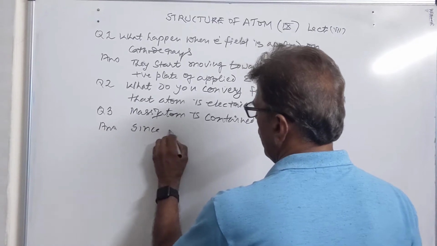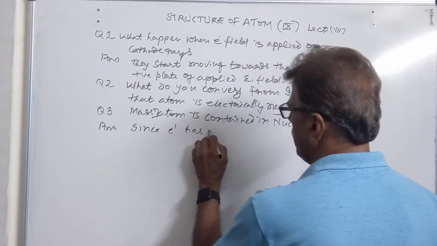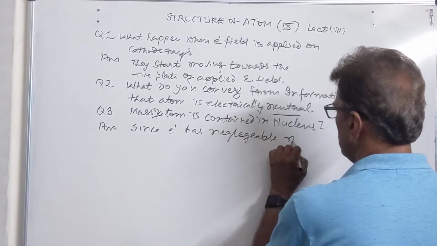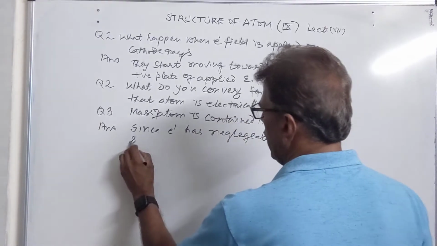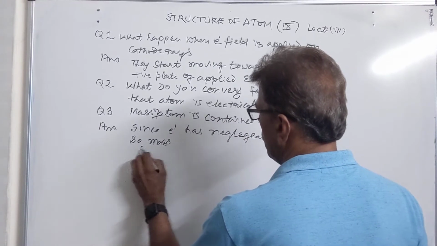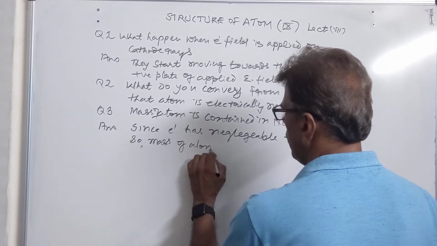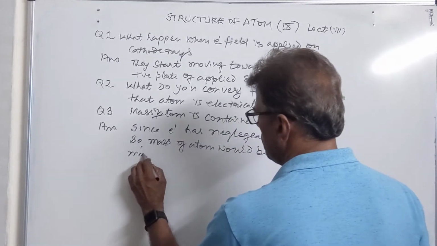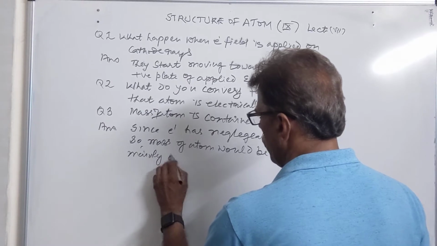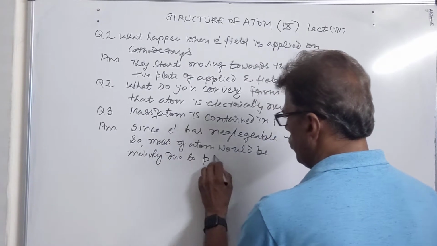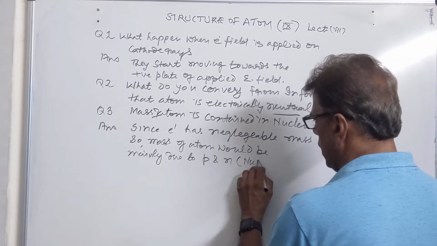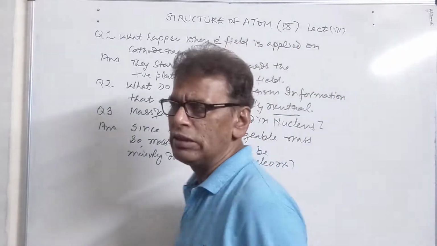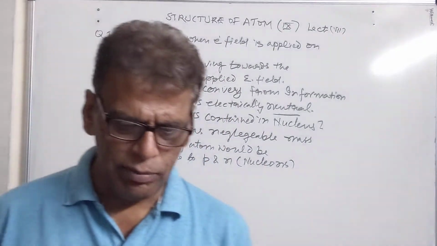Since electron has negligible mass, so mass of atom would be mainly due to protons and neutrons, or we can call them as nucleons. So this also constitutes the mass number of an atom.